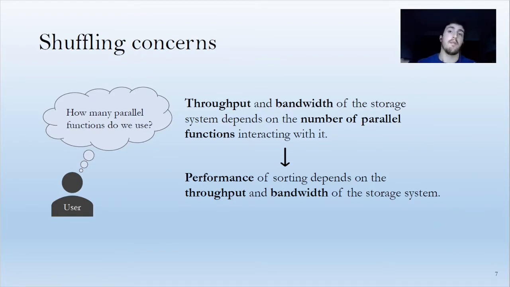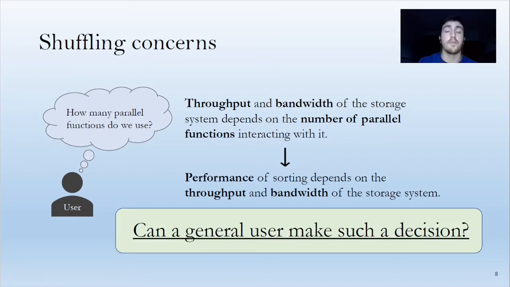So finally, the number of functions you choose to use at each stage will affect the total performance of the sort, or the shuffling generally. And does a user know how many functions he has to use for optimizing the sort time? Obviously, the general user does not know such a thing.